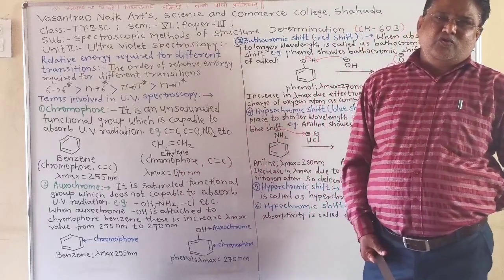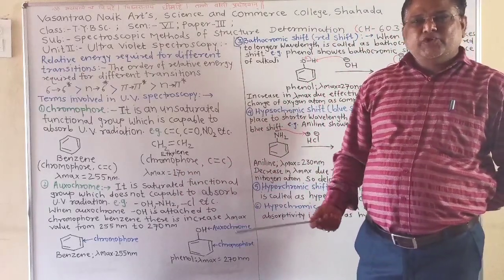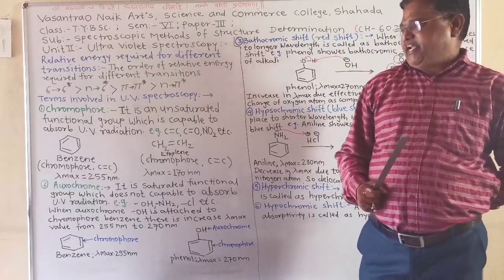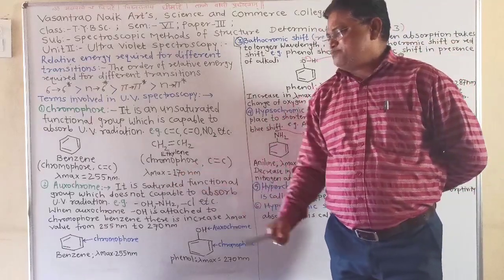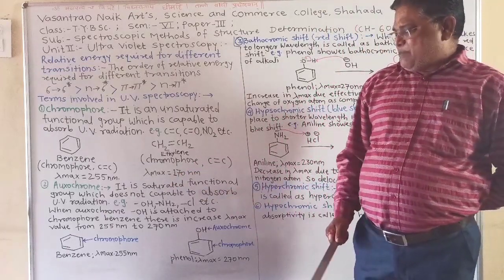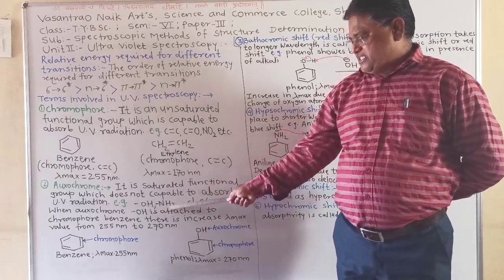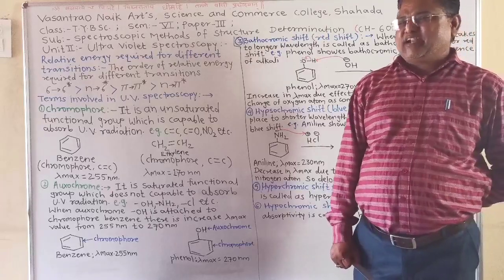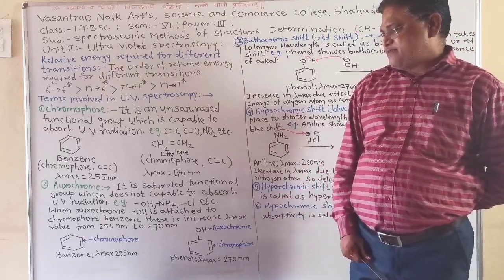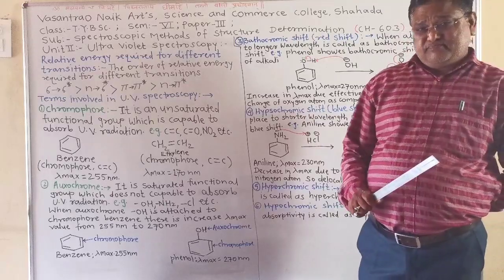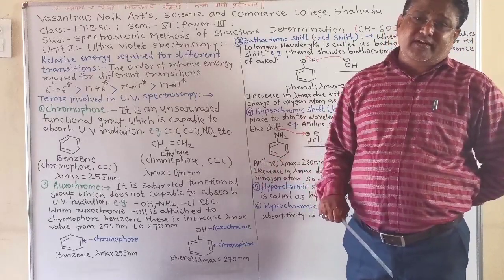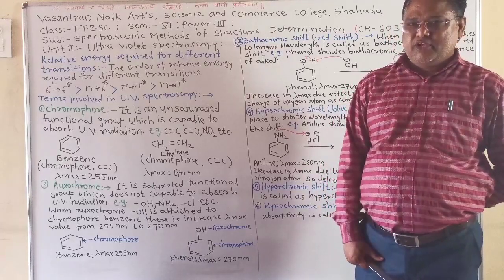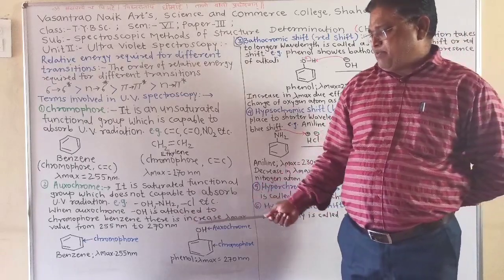The next point is auxochrome. So what is meant by auxochrome? It is a saturated functional group which is not capable of absorbing UV radiation. We can take the example of OH, NH2 and Cl. These are saturated functional groups and therefore they are not capable of absorbing UV radiation. But when an auxochrome is attached to a chromophore, then the auxochrome is capable of absorbing UV radiation. We can easily understand from the example.